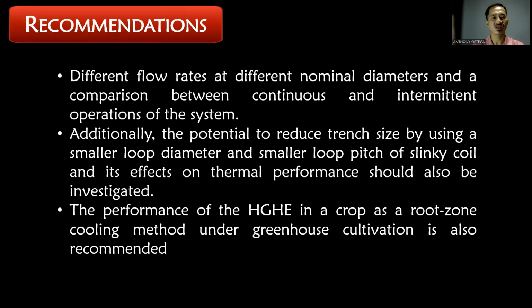For the recommendations, different flow rates of different nominal diameters and a comparison between continuous and intermittent operations of the system were recommended. Additionally, the potential to reduce trench size by using a smaller loop diameter and a smaller loop pitch of slinky coil and its effect on thermal performance should also be investigated. And the last, the performance of the system in a crop as a root zone cooling method under greenhouse cultivation is also recommended. That's all.